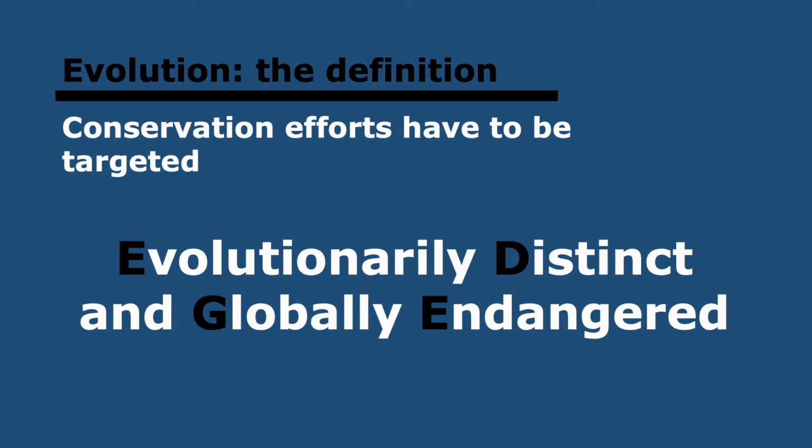So some species are actually the last members of a clade that's existed for tens or hundreds of millions of years. So efforts should be put into that rather than a species that might have a very similar species. That's so they share a lot of similarities. So losing it would not be as big of a problem as losing a species to which there's nothing even closely related. And then globally endangered, well, they have to be endangered for the conservation efforts to target them.